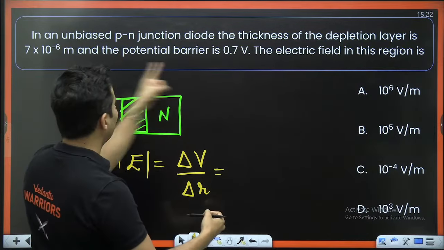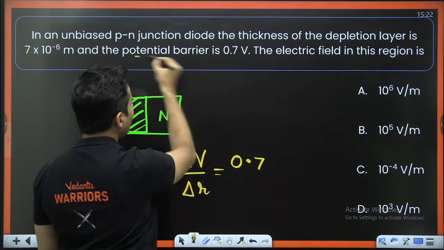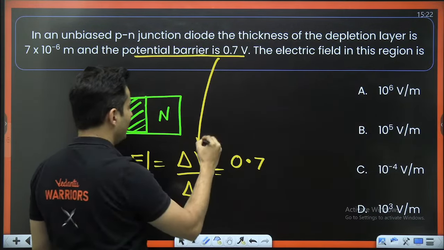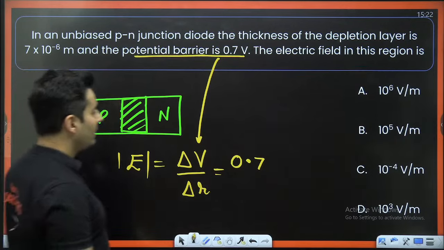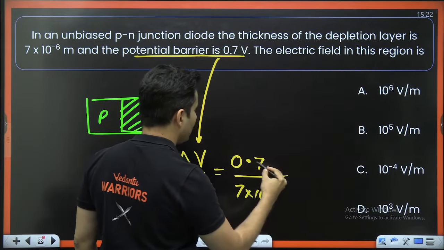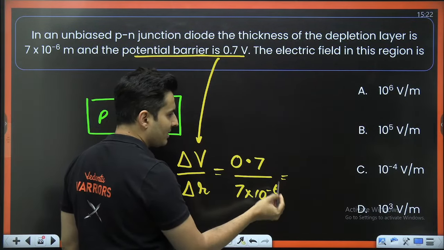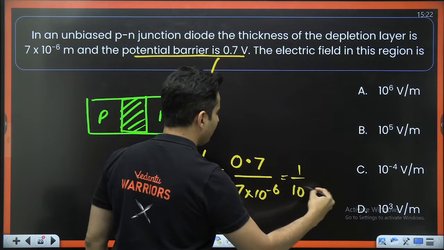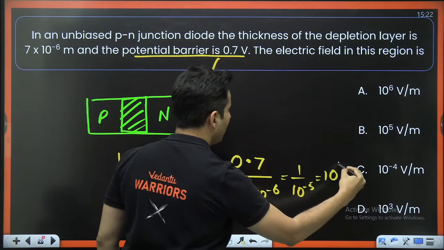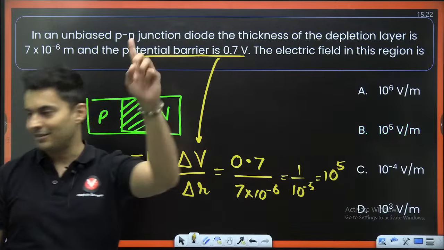Do I know the voltage difference? Yes. This is the voltage barrier, which is 0.7. The width of it is 7 into 10 to the power minus 6. This is 7 into 10 to the power minus 1. 7 cancels. Minus 1 minus 6 becomes minus 5, so it will become 10 to the power 5, which is option B, and it is the correct answer.